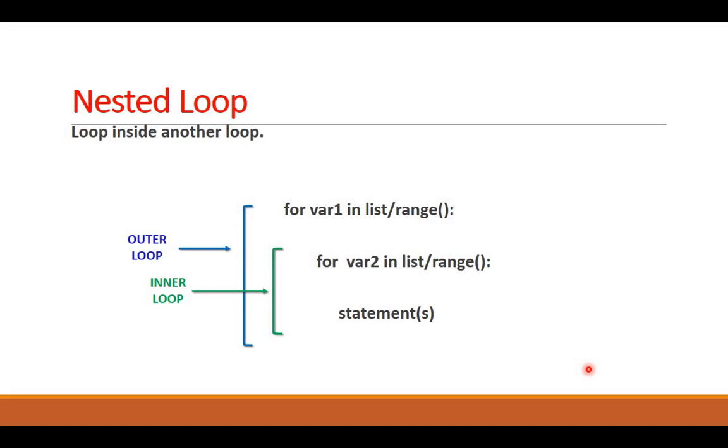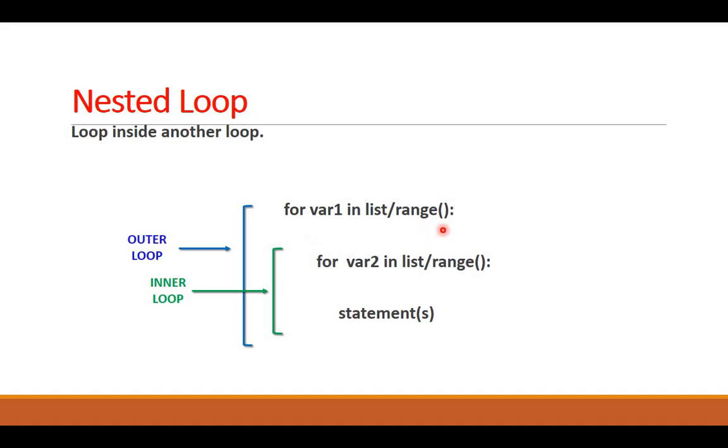Now next topic is nested loop. As I told you in decision making, nested means one inside the other. So here if it is nested loop, it will be one loop inside another loop. The way to write it is similar to the if statement that we did in previous video.